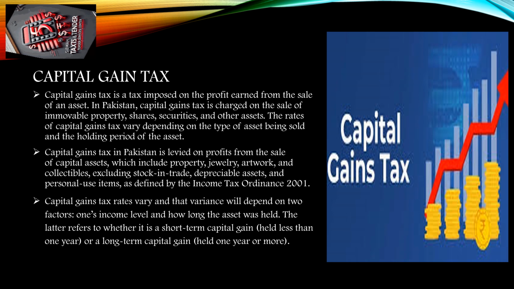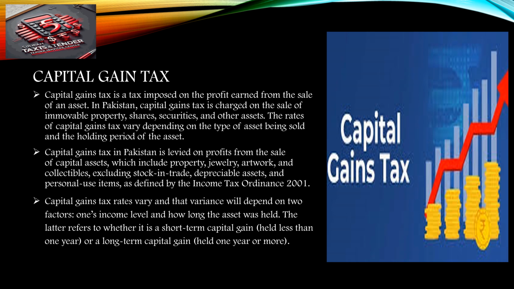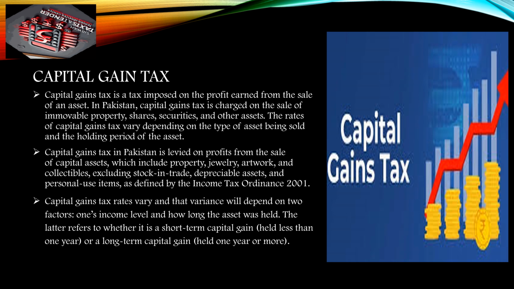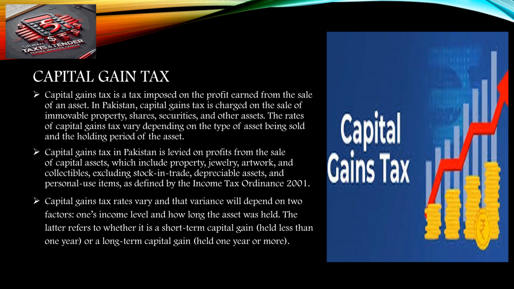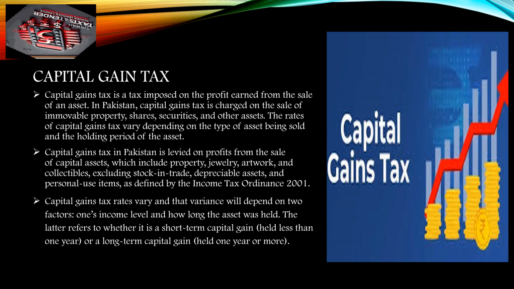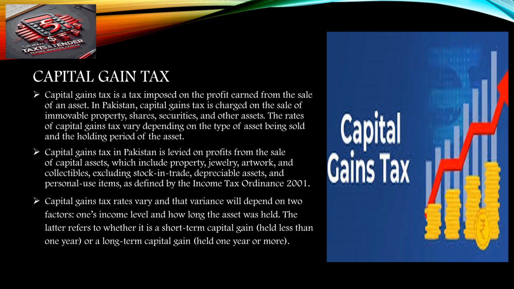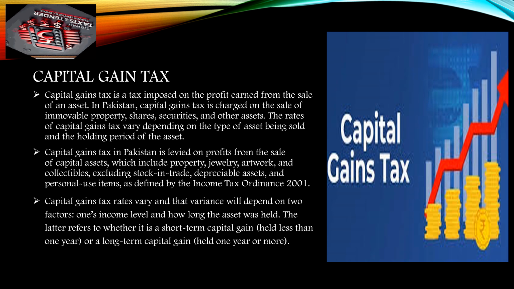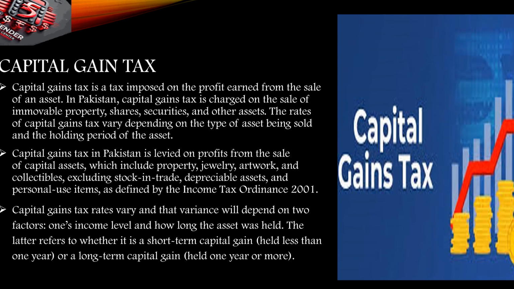Capital gains tax in Pakistan is levied on profits from the sale of capital assets, which include property, jewelry, artwork, and collectibles, excluding stock in trade, depreciable assets, and personal use items, as defined by the Income Tax Ordinance 2001. Capital gains tax rates vary, and that variance will depend on two factors: one's income level and how long the asset was held. The latter refers to whether it is a short-term capital gain, held less than 1 year, or a long-term capital gain, held 1 year or more.